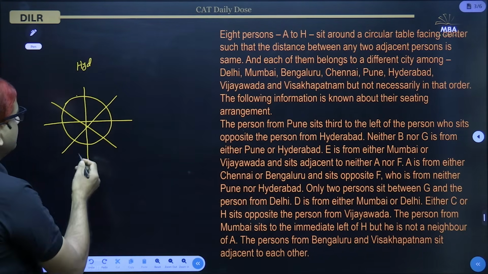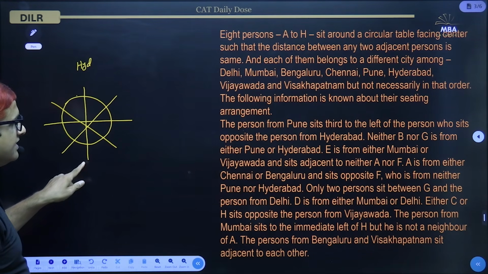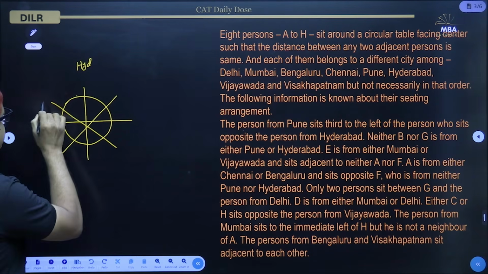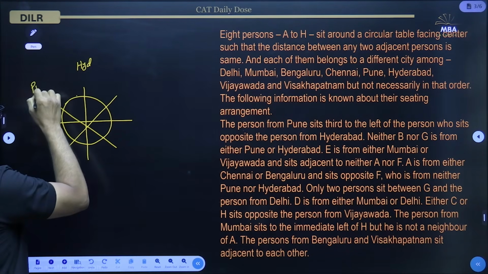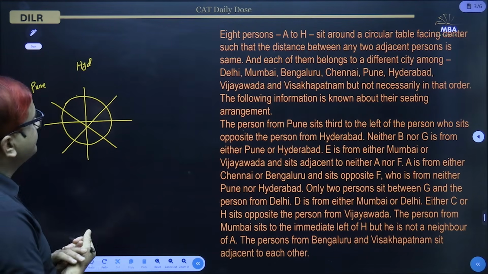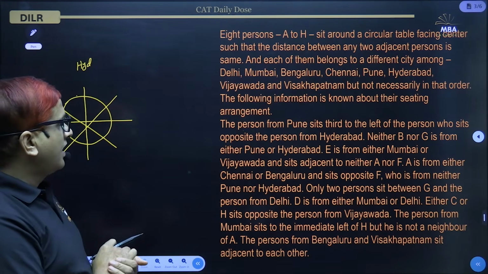So the person sitting opposite Hyderabad will be sitting here. And the person from Pune sits third to left of this person, so third left: 1, 2, 3. So this will be the person from Pune. So Hyderabad and Pune are side by side. The person from Pune is actually to the right of the person from Hyderabad.